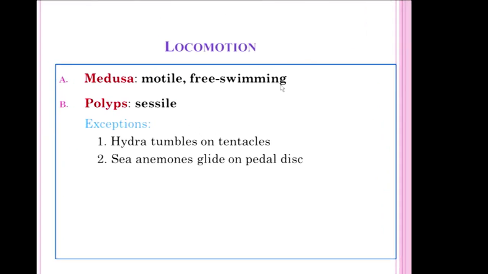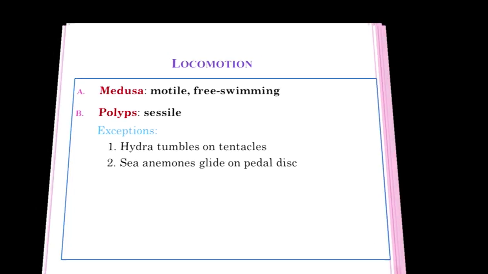When we see the locomotion of these animals, the medusa can freely move in aquatic medium and it can swim long distances, whereas polyps are sessile. Few exceptions are there in this Coelenterata phylum also, that is hydra and sea anemone. You may have heard in earlier classes, hydra can move from one place to another place by various methods of locomotion like gliding, somersaulting, etc. And sea anemone also glides on the substratum with the help of the pedal disc.